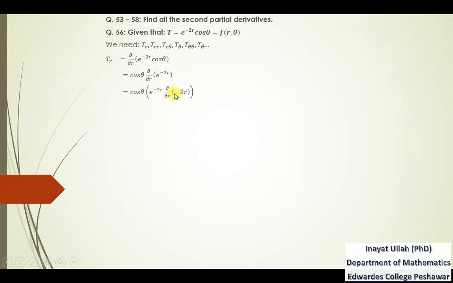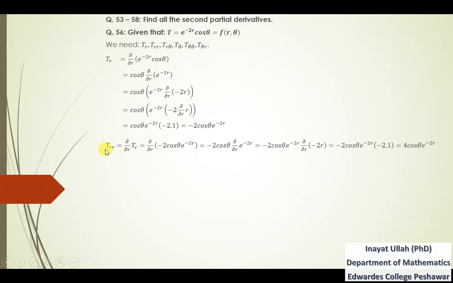Now for the partial derivative of minus 2r, minus 2 is constant and the derivative of r is 1. So minus 2 is kept constant and we are left with the partial derivative of r, which is 1, so that is minus 2 into 1, which is minus 2, and then writing minus 2 in front of this function. So that is the first derivative of t with respect to r.